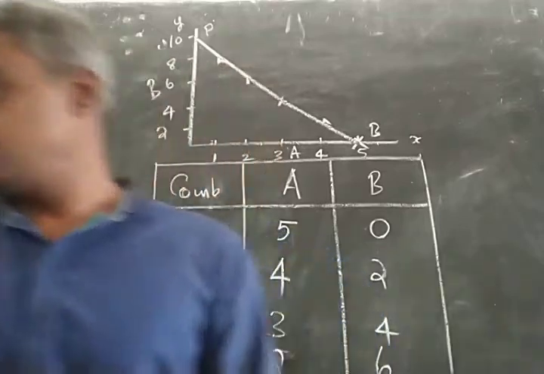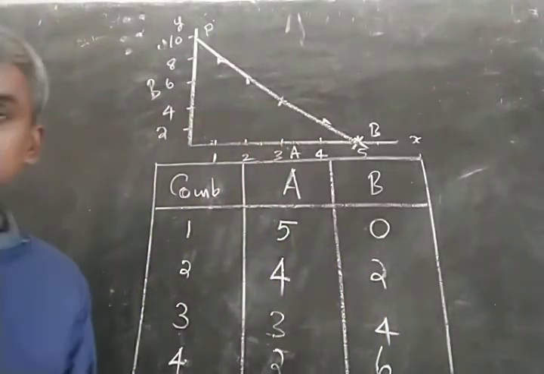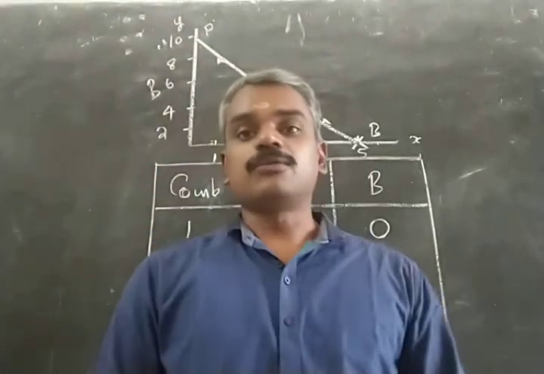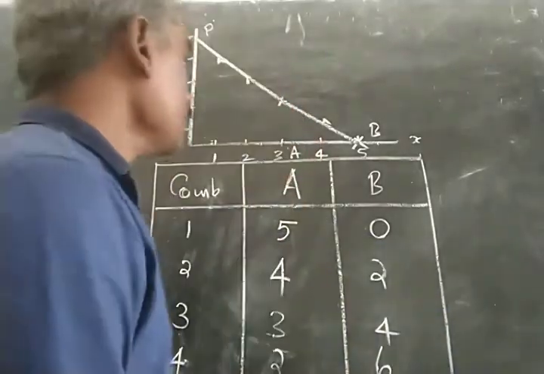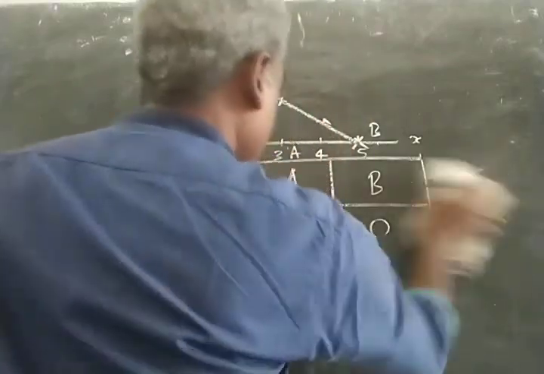Okay, this budget line together with the indifference curve can be used to arrive at the equilibrium of the consumer. Geometrically, to derive the equilibrium of the consumer.